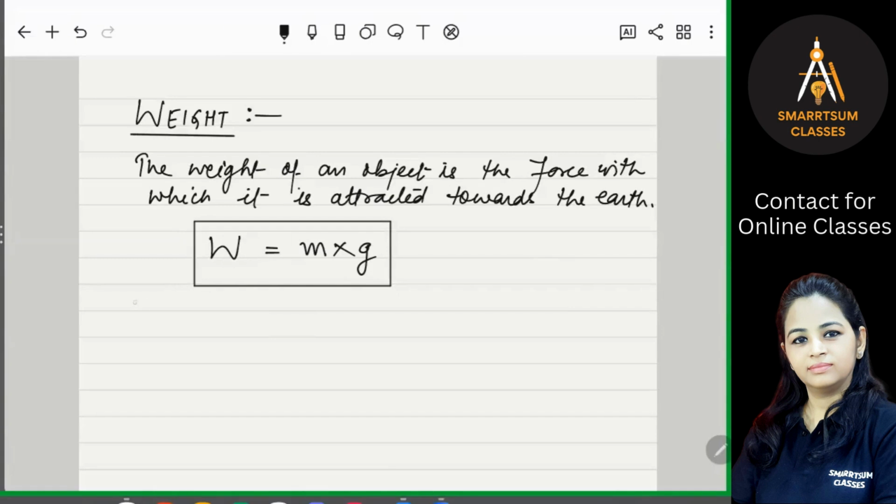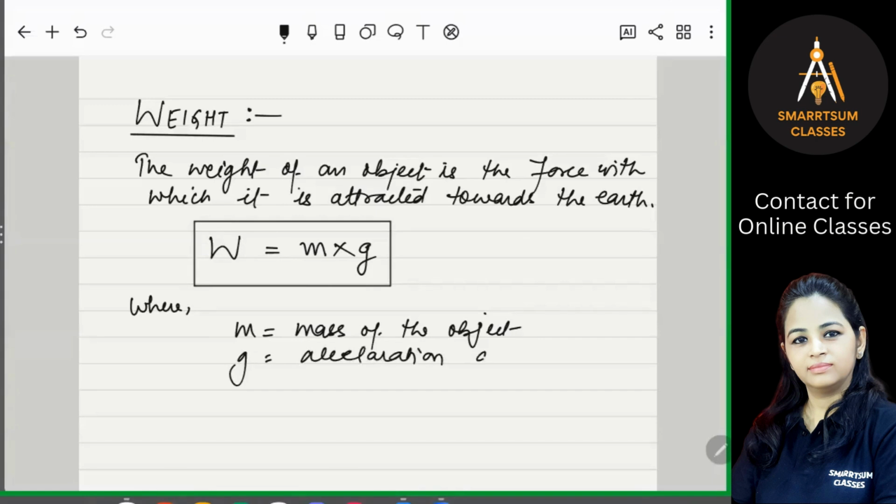So write down, where m is the mass of the object and g is the acceleration due to gravity. So this is weight, represented by W.